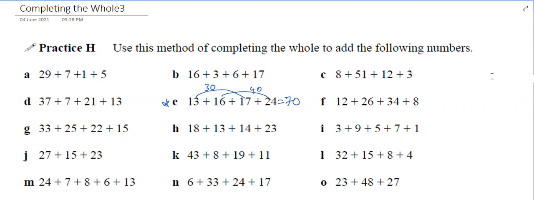Advika, your question is I. Yes, sir. 9 plus 1 is equal to 10. 7 plus 3 is equal to 10. And 5 is left over. We will add 10 plus 10 is equal to 20. 20 plus 5 is equal to 25. Very good.